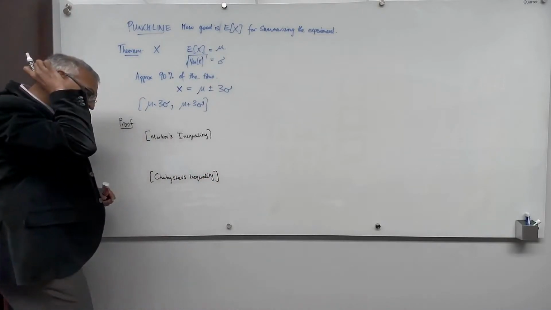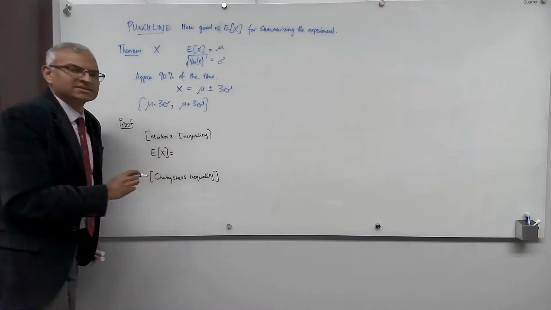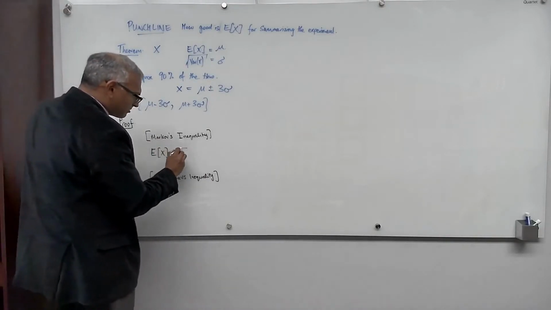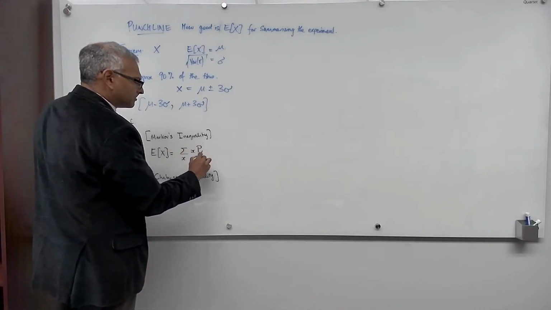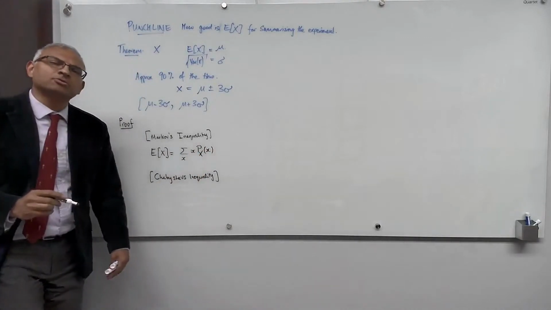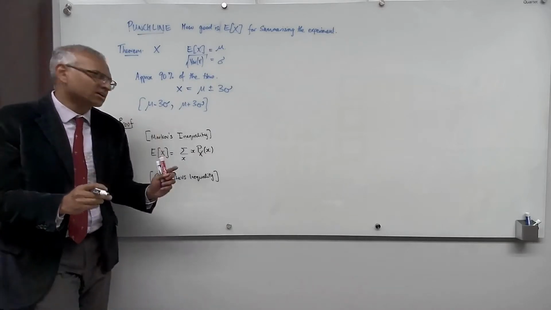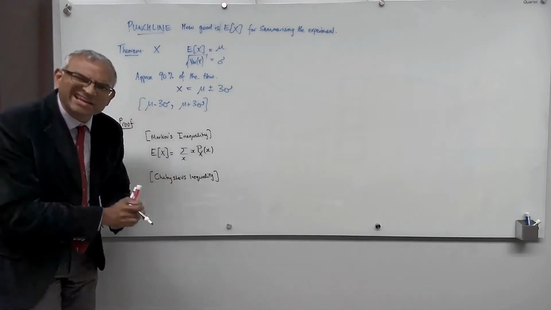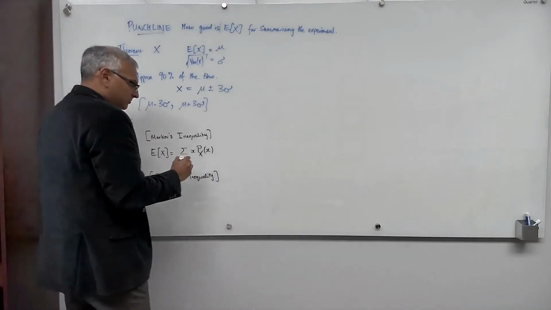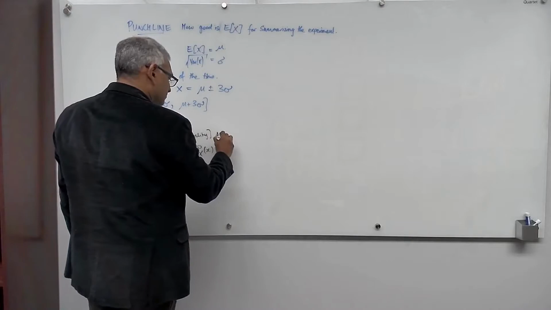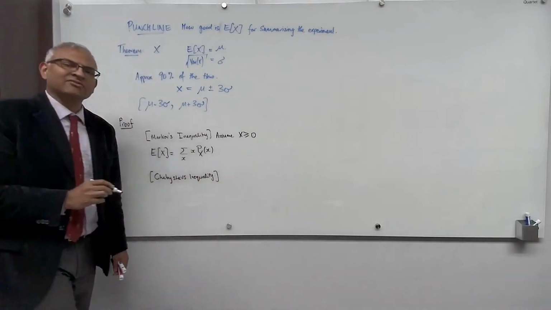So let's look at the expected value of my random variable x. What is it? It's equal to the sum over the possible values of the value times the probability. Now, let us suppose that the possible values are all non-negative. So there are no negative possible values. So we call this a positive random variable. So, assume x is greater or equal to 0. So it can never be a negative value.